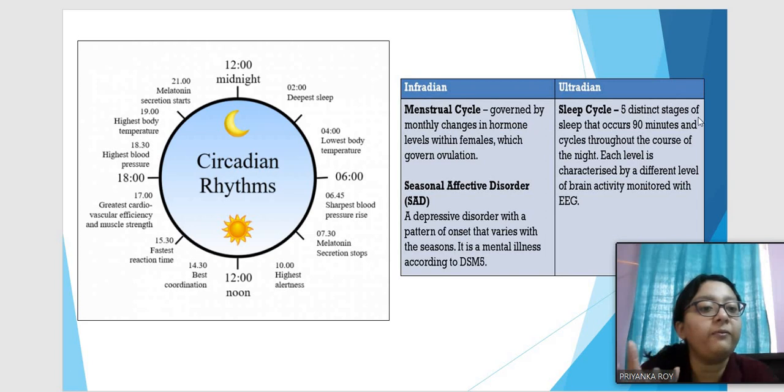Ultradian, like there are 5 distinct stages of sleep that occur in 90-minute cycles throughout the course of the night. So this is an ultradian rhythm when a sleep cycle is coming out, and there are 5 different stages during one sleep duration. So this is an ultradian rhythm.